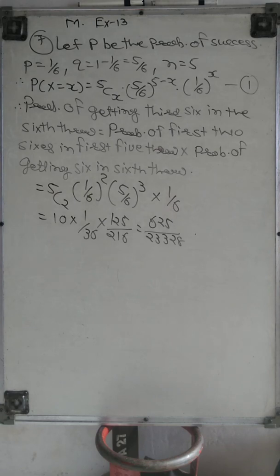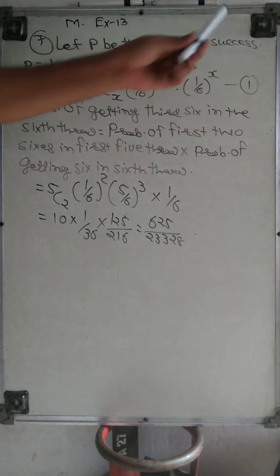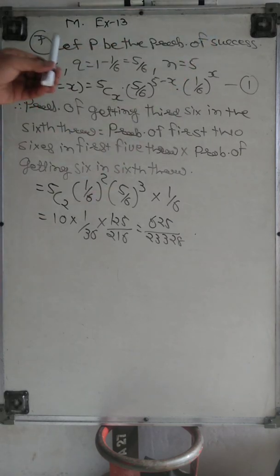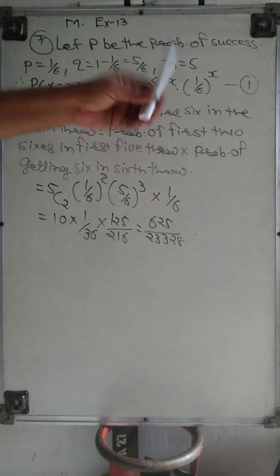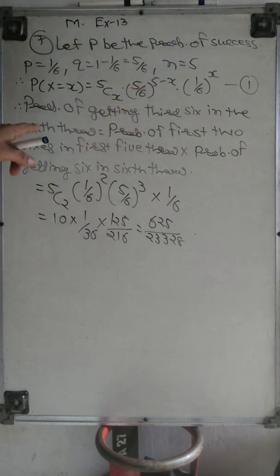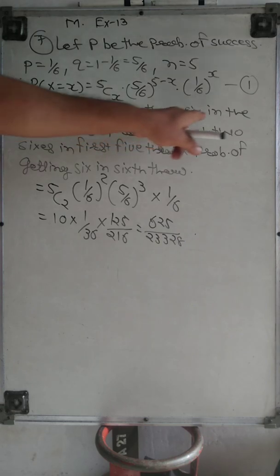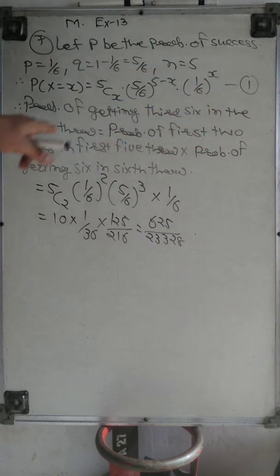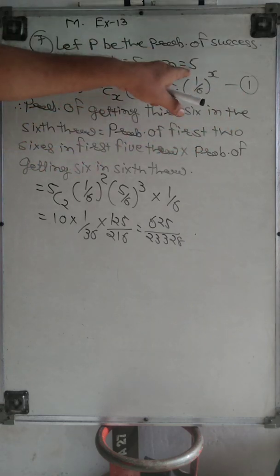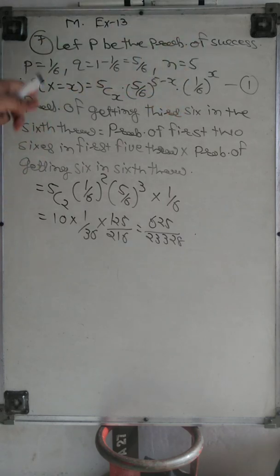Let me explain this sum again, because it is quite difficult. Let P be the probability of success, P equal to 1 by 6, Q is 5 by 6, N equal to 5. Why do we take this? Because we want to find the probability of getting the third 6 in the sixth throw. Therefore we take N equal to 5, and P(x), the probability distribution, is there. Now this is the probability of getting the third 6 in the sixth throw.